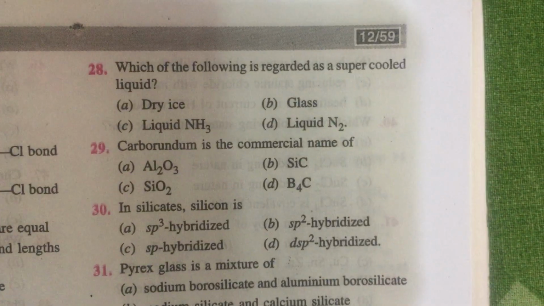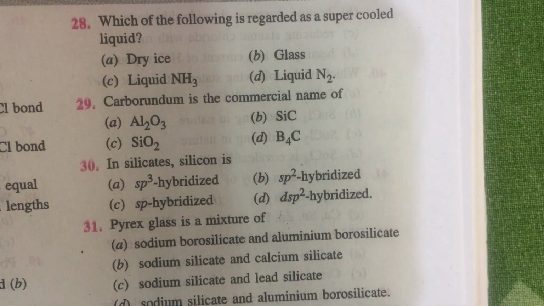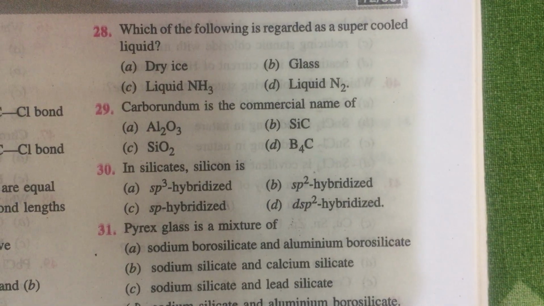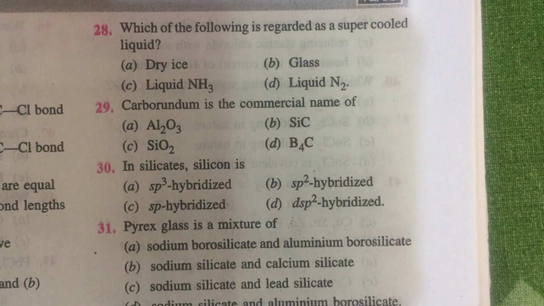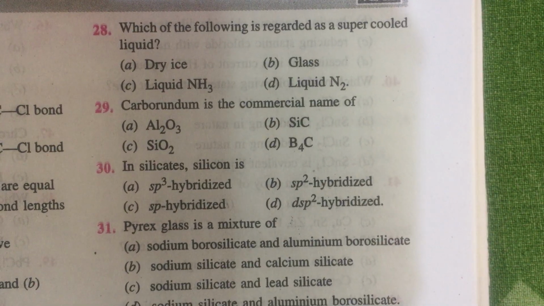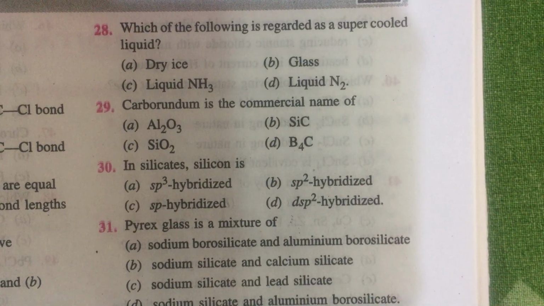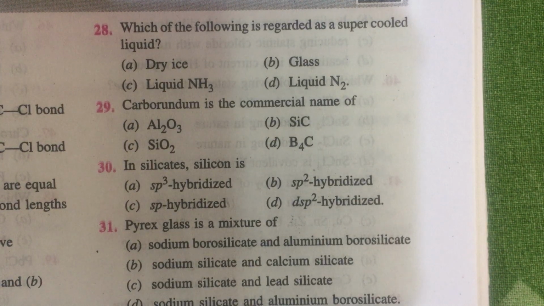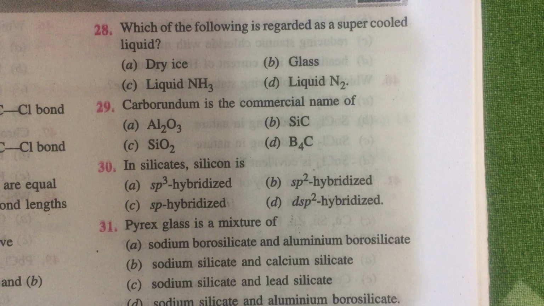Next question, which of the following is regarded as a supercooled liquid? Glass is treated as a supercooled liquid because it does not have a definite melting point and it is not a crystalline solid. It is known as a supercooled liquid. It is an amorphous solid.